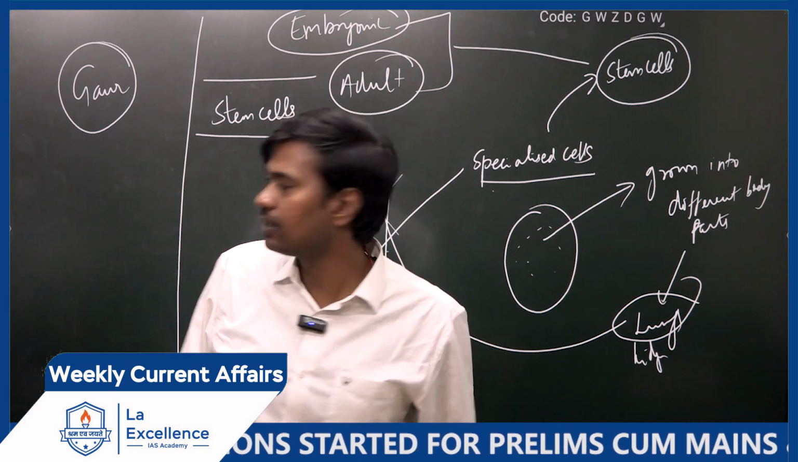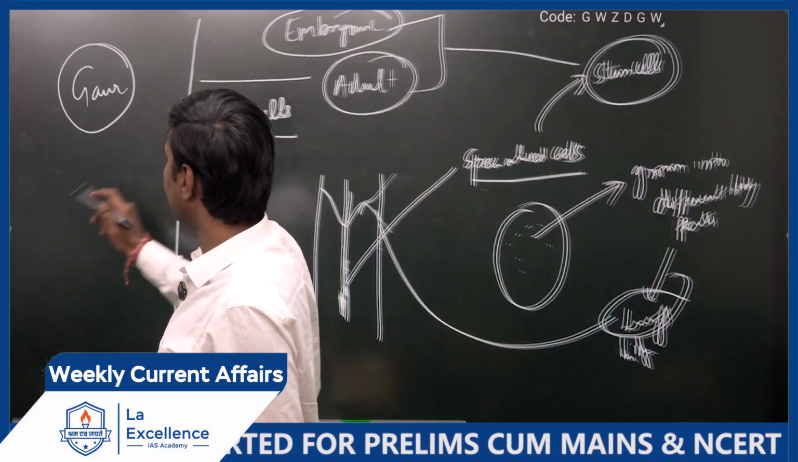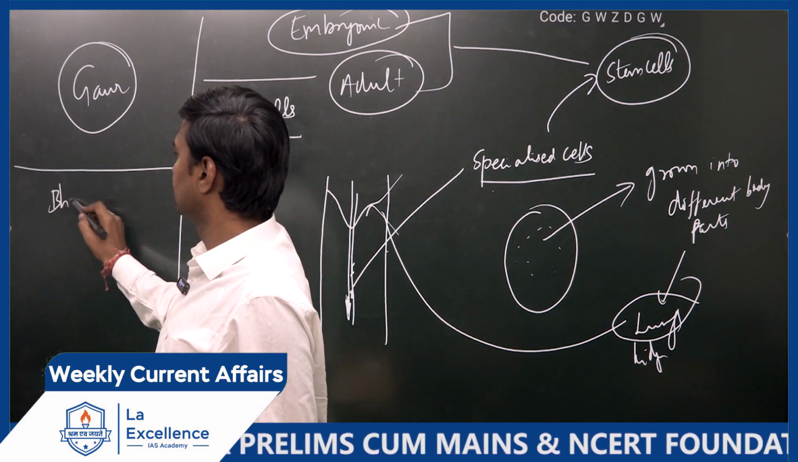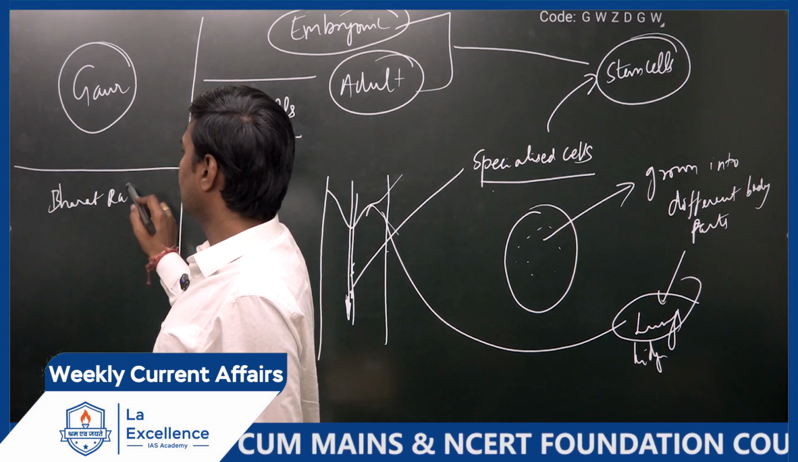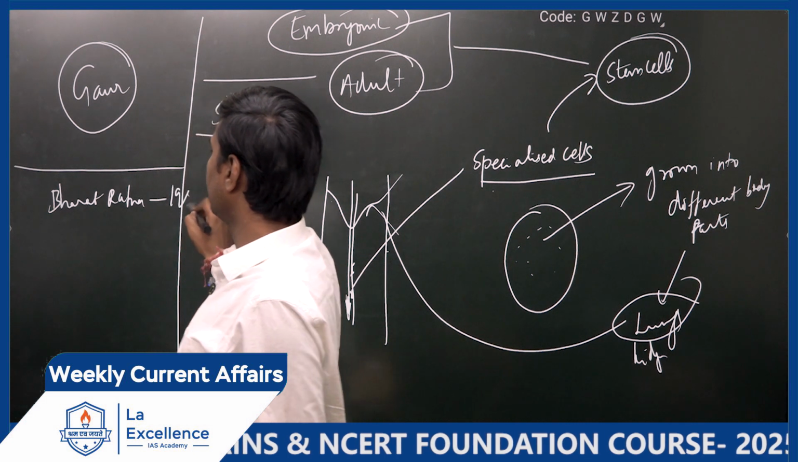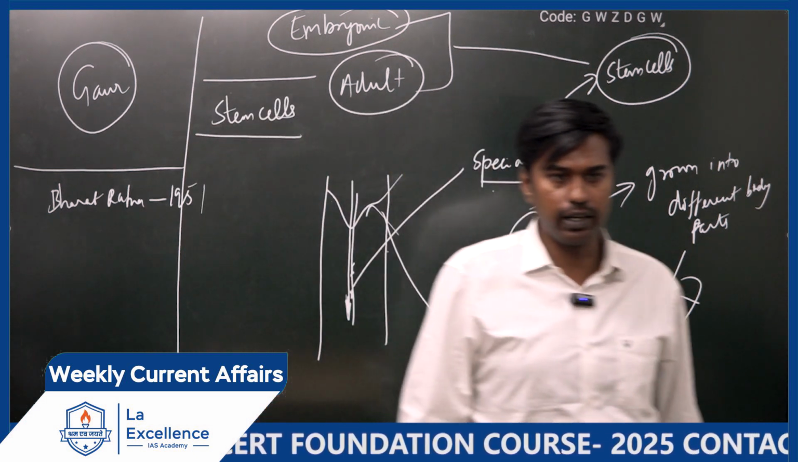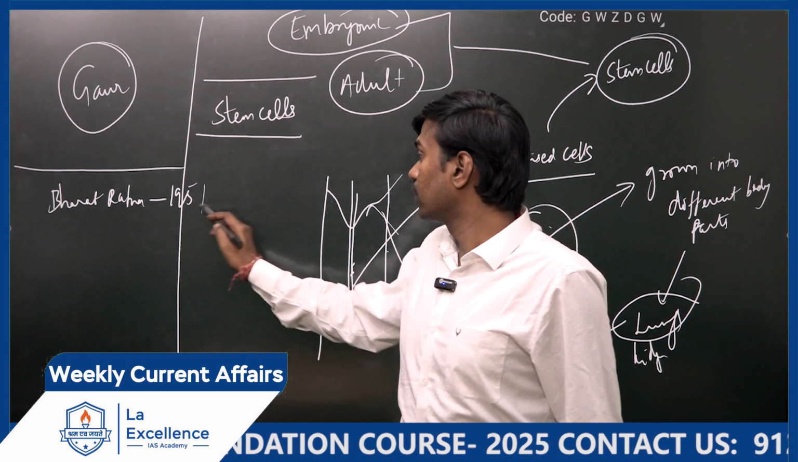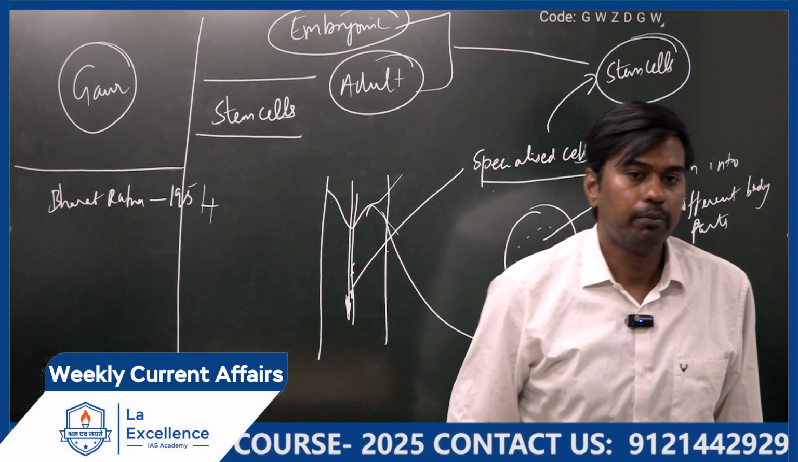Personalities in news, that Bharat Ratna award. See, recently our government has given Bharat Ratna. Bharat Ratna award was first given in the year 1951. 51 only, no? 54. Okay. From 54, Bharat Ratna award.